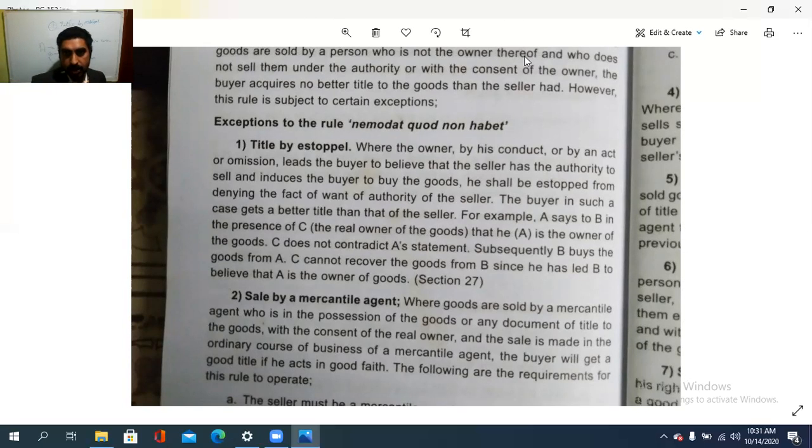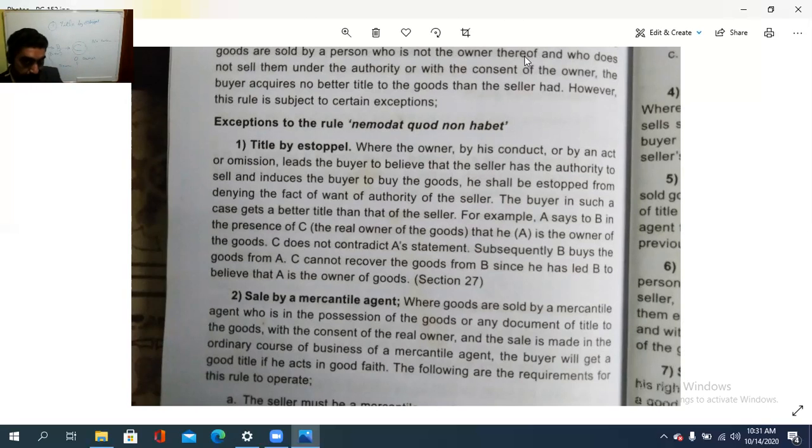So by contract or by an act or omission, one leads the buyer to believe that the seller has the authority to sell and induces the buyer to buy the goods. He shall be stopped from denying the fact of the want of authority of the seller. In such a case, the buyer gets a better title than that of the seller.